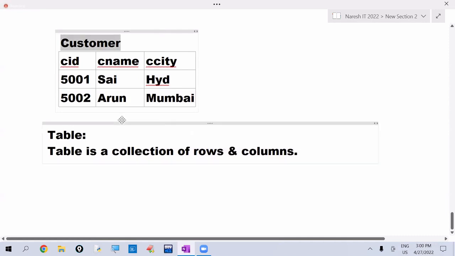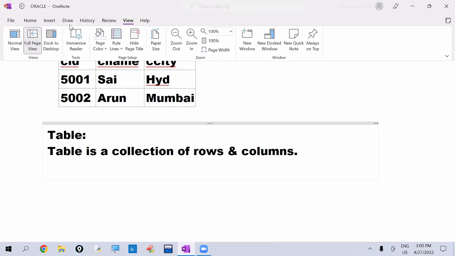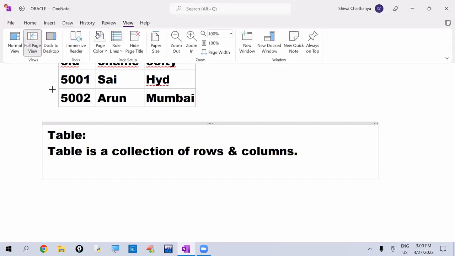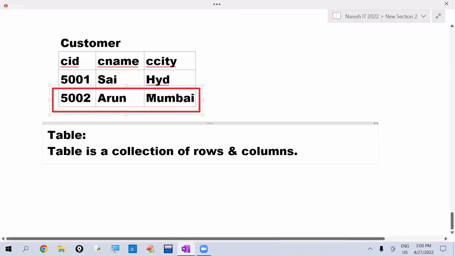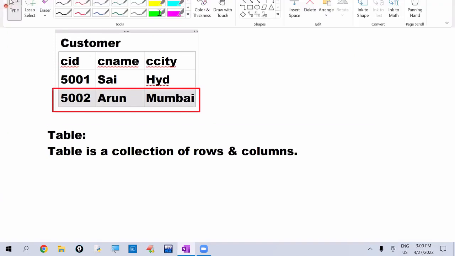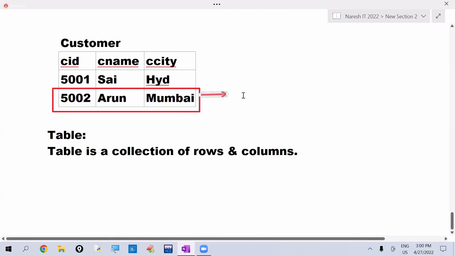Terminology is very, very important. A table can also be called a relation. See, in this example, 5002 Arun Mumbai is one student record. Is it a row or a column? Row. It is a row.